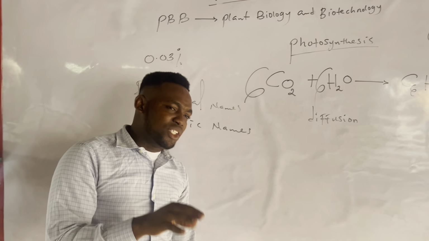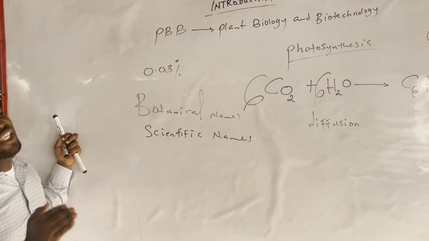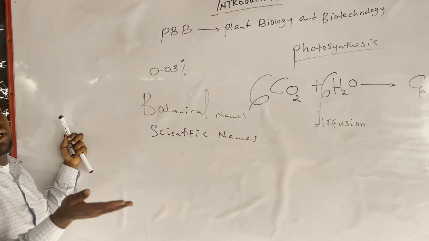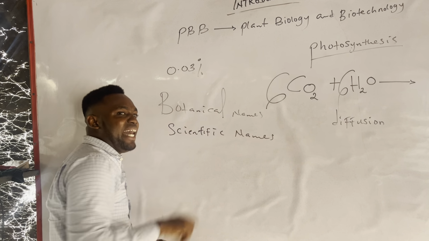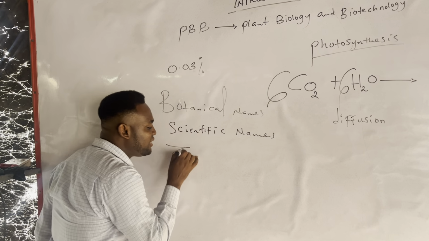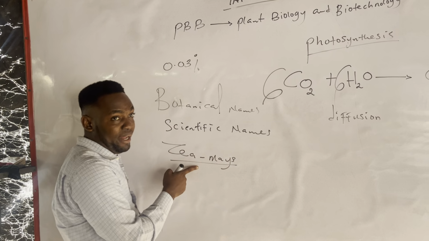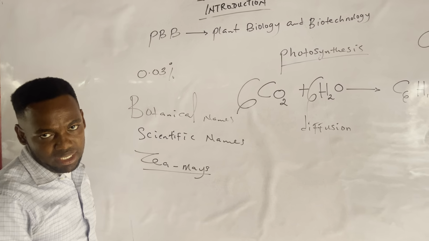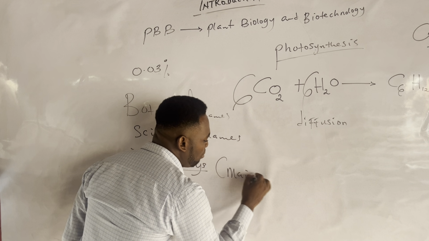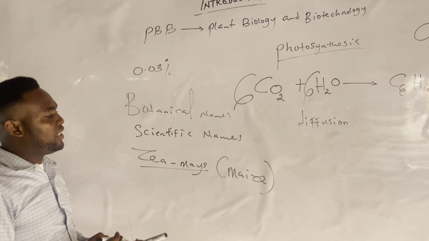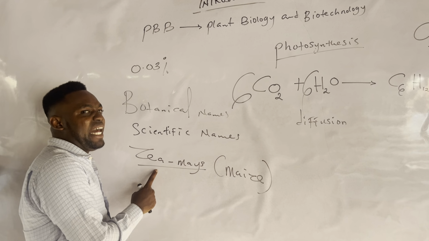Because examiners do not give you common names. You cannot see an exam question that says, which of these has buttress root, and you see something like maize in the option. You can't see something like that. For example, for botanical names, we have the following. When we say Zea mays, I will underline this as a rule in biology: botanical names need to be underlined. Zea mays is your common maize, you know. So at university level, what the examiner makes use of is the botanical name.